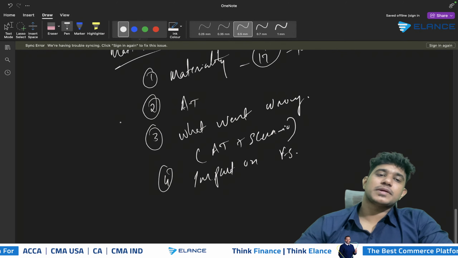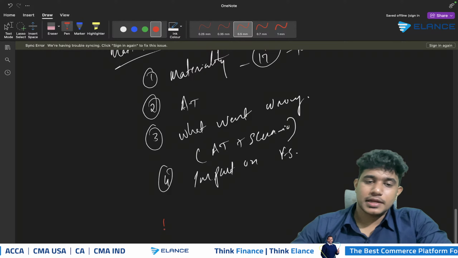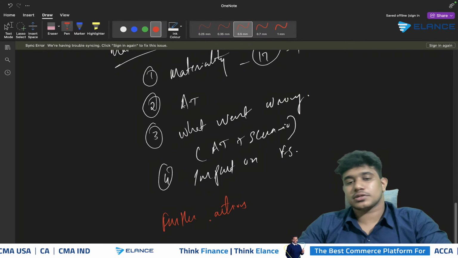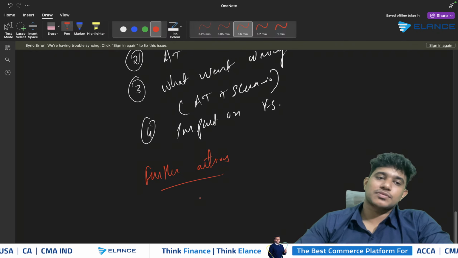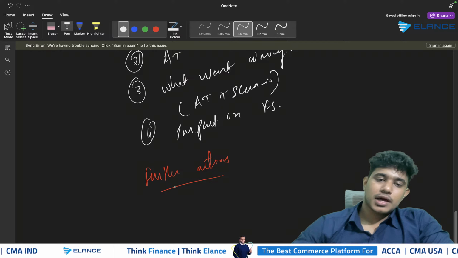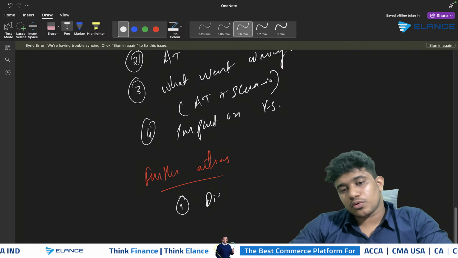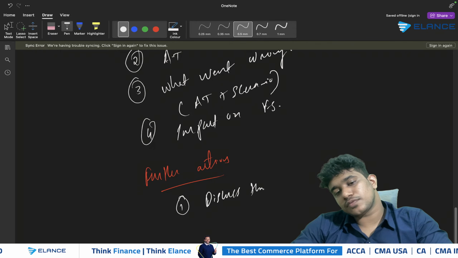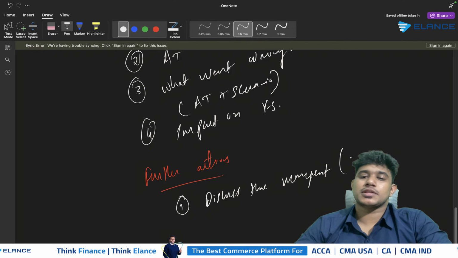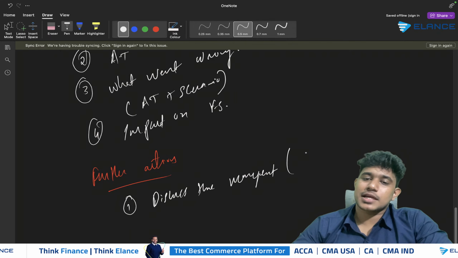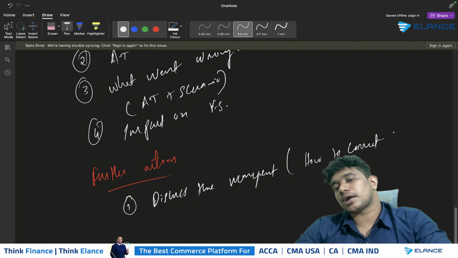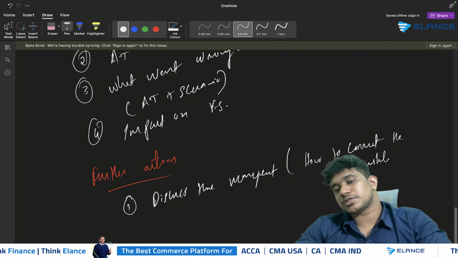Then once you present the matters part, next you need to write the further actions to be taken by the auditor. So the further actions have to be specified. While writing the further actions, you should make sure that first of all you include the matters that you need to discuss with the management. Whatever the things that you can discuss with the management should be specified. So basically that is nothing but how to correct that mistake. You need to communicate with them about how to correct the mistake in the company's financial statements.